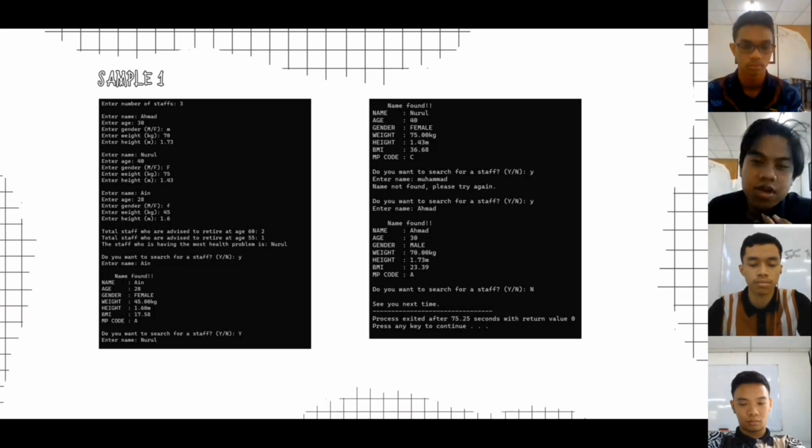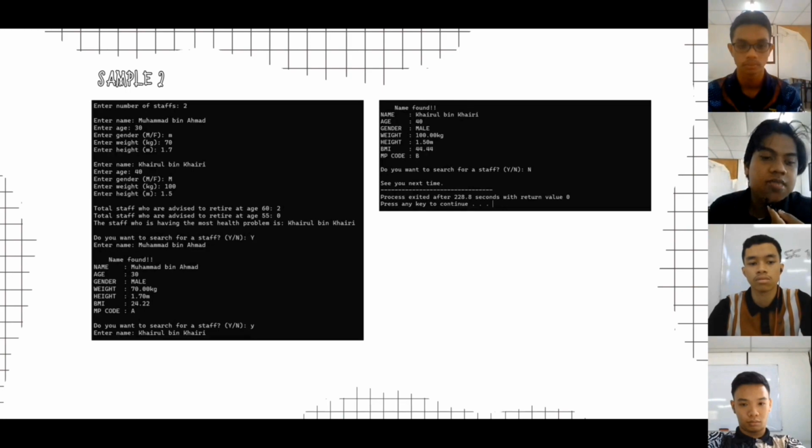As you can see, we also input another name, which is Muhammad, and the program replies with name not found because there is no Muhammad entered in the database. So when the user enters N for not wanting to search for a staff, the program will end.